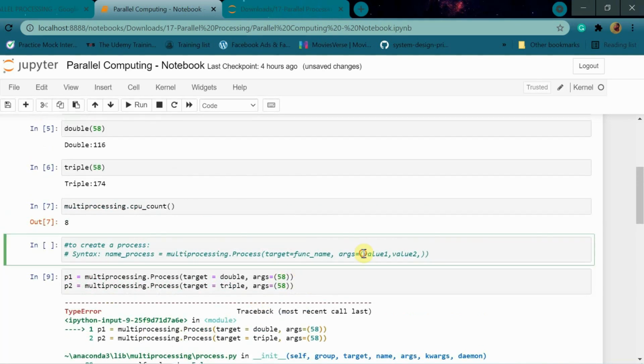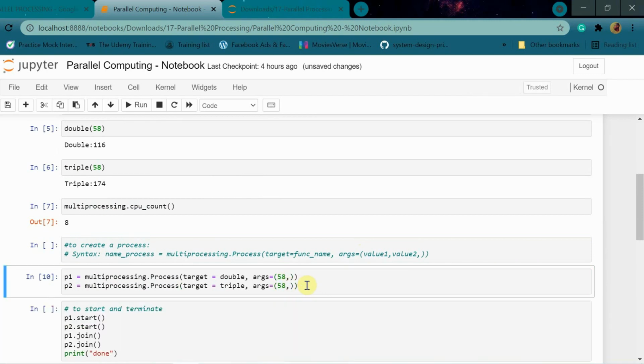So here we have to give a tuple. For Python to understand it as a tuple, we have to give this comma. Otherwise, it will think it is just an integer. See, when I run this again after giving the comma, the error has vanished.